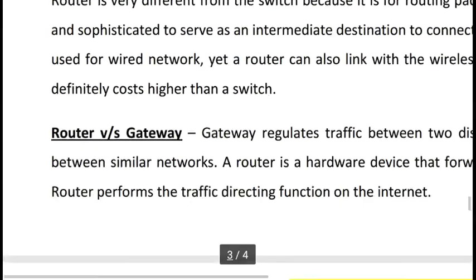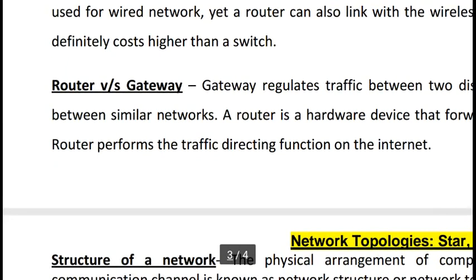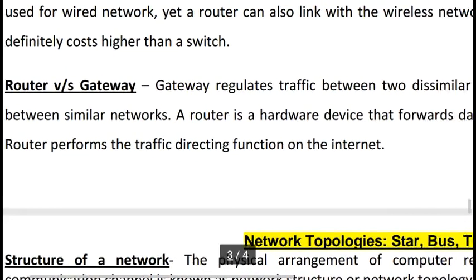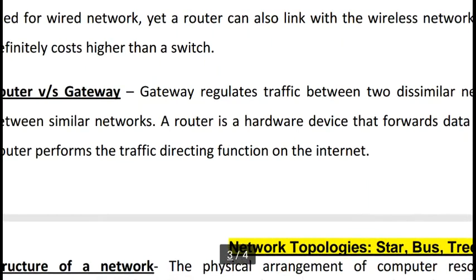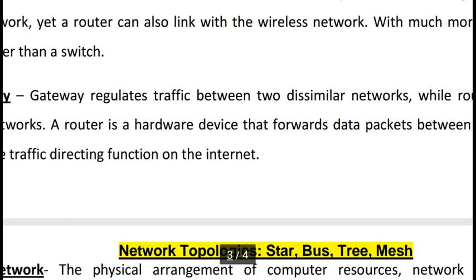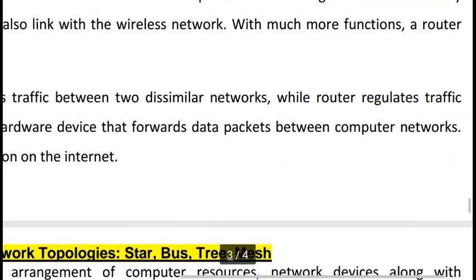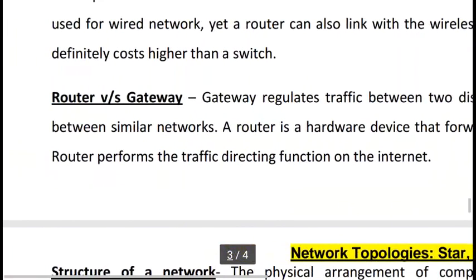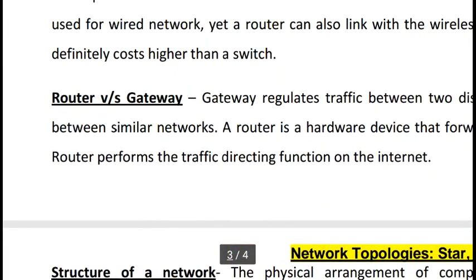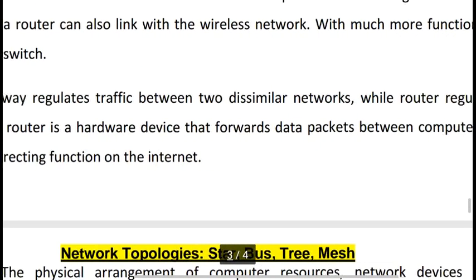Okay, the last is router versus gateway. A gateway regulates traffic between two dissimilar networks, while a router regulates traffic between similar networks. A gateway works with different kinds of networks, a router works with the same kind of network.